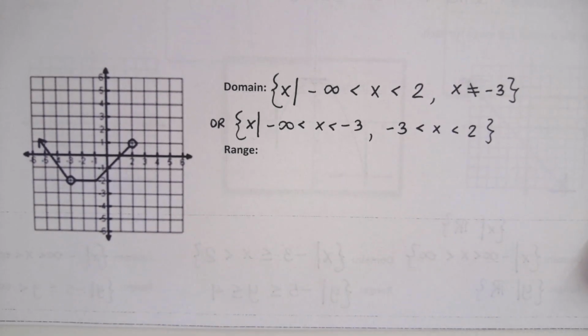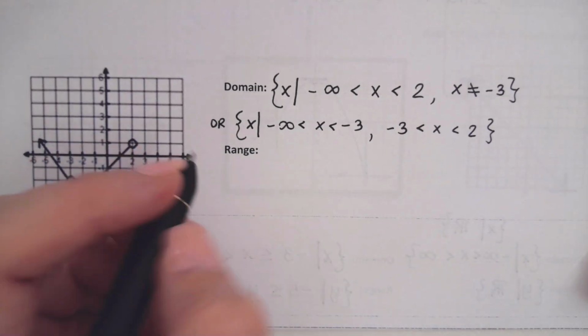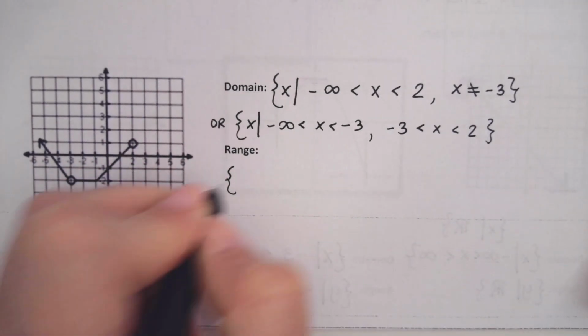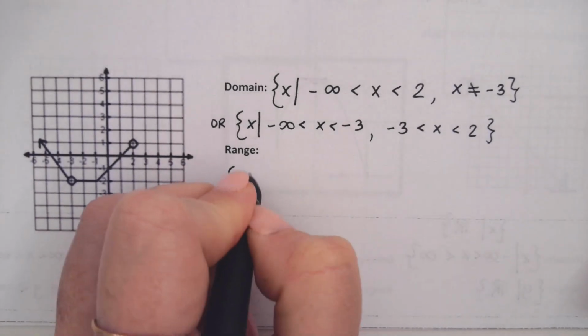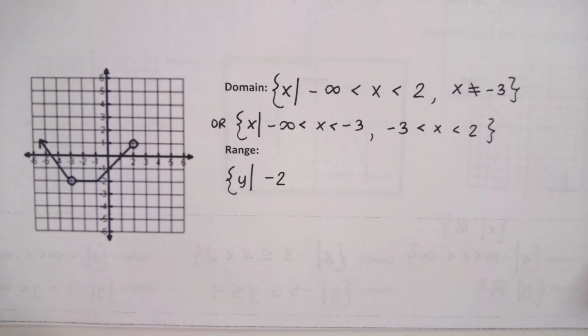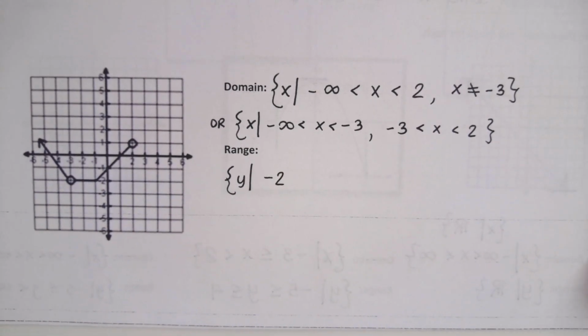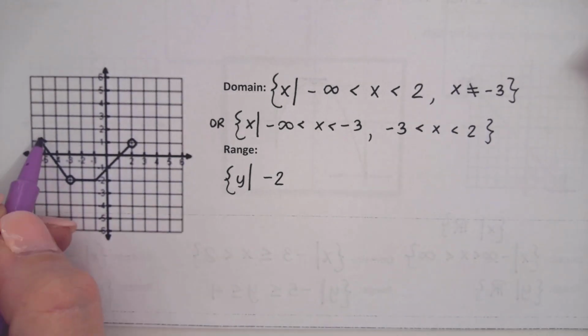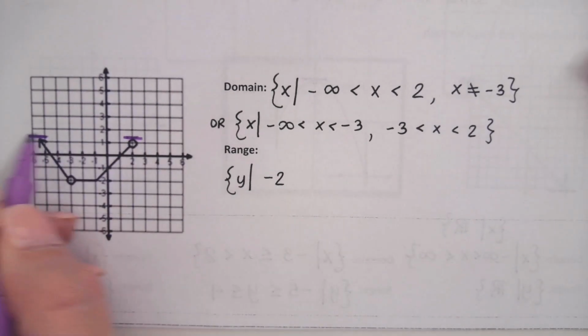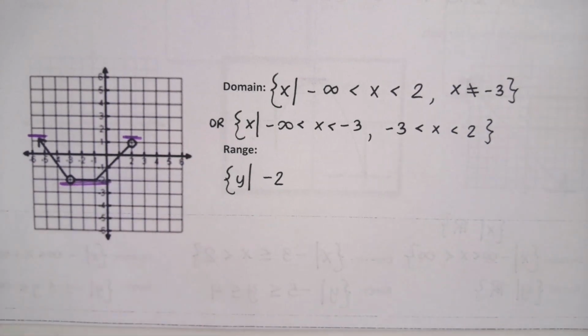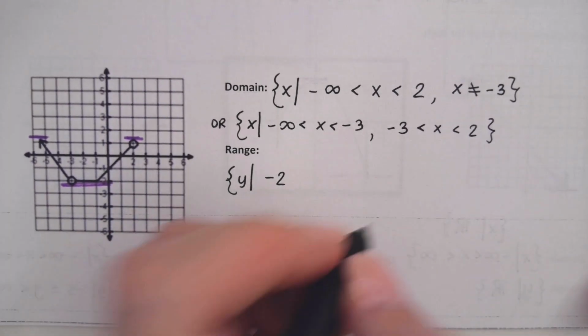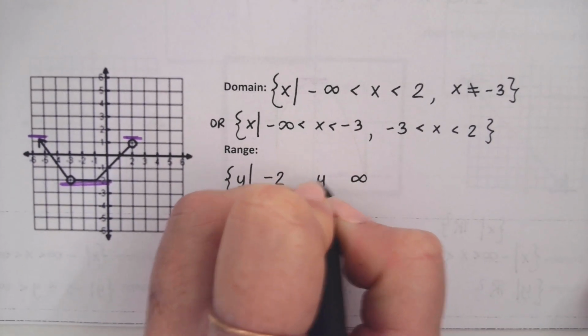Was there any issue with the range? What's my lowest number on my range? Negative 2. And my highest? Infinity. Yeah, technically your highest is infinity. Even though there's an open dot on this one, there is an infinity going upwards. Negative 2 to infinity.